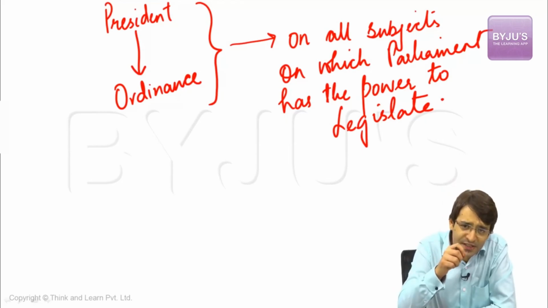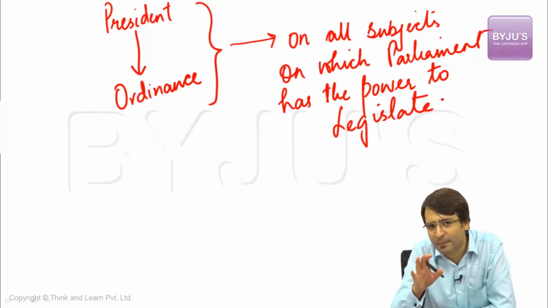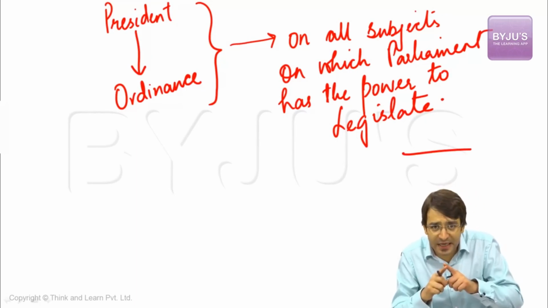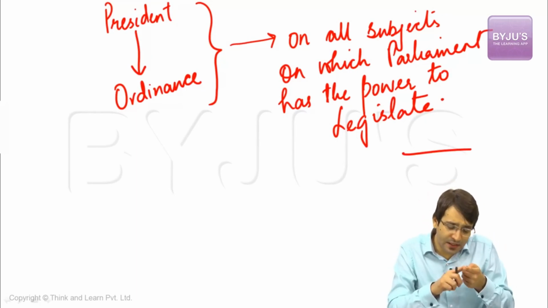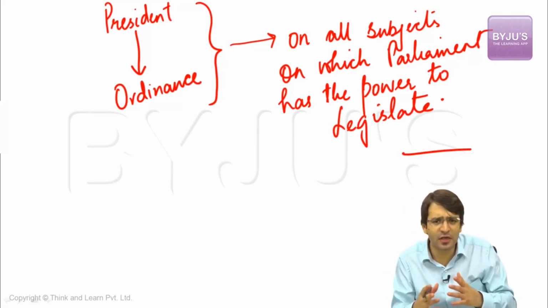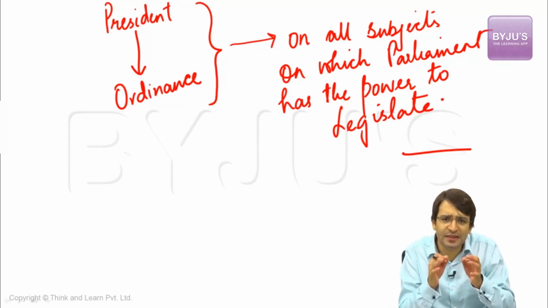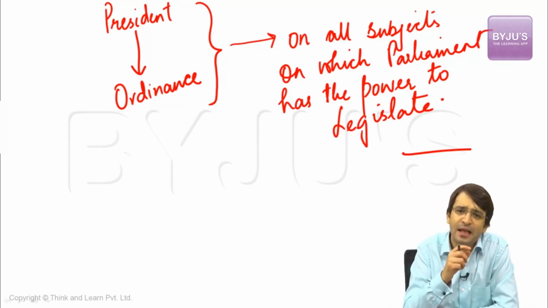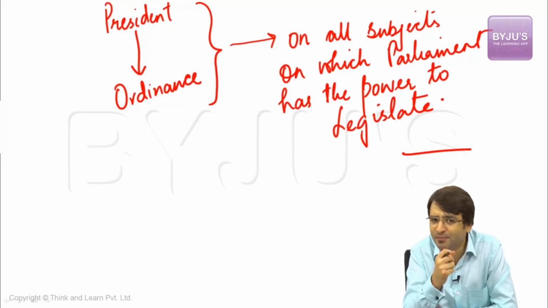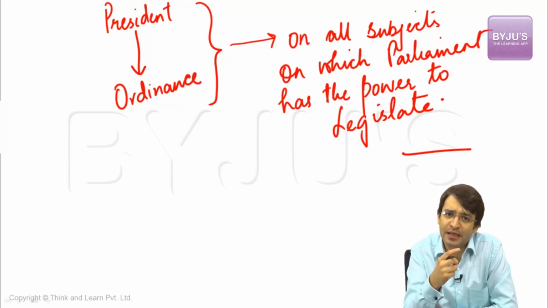On which subjects can President promulgate an ordinance? On all those subjects on which the Union Parliament has the power to legislate. Because we know there are three lists: Union list, state list, concurrent list. Under Union list, the exclusive power is vested with the Parliament to legislate on these subjects. What are these subjects? Currency, insurance, external affairs, banking. On all these subjects, the Union Parliament has the power to legislate. And on all these subjects on which the Parliament has the power to legislate, which includes concurrent list, the President can promulgate an ordinance to that effect.